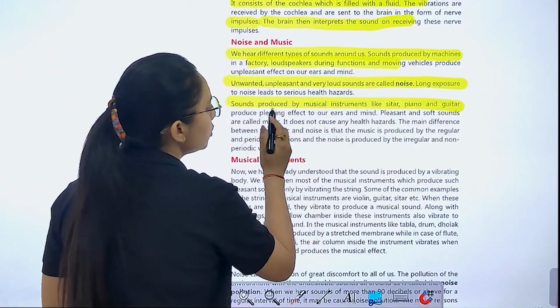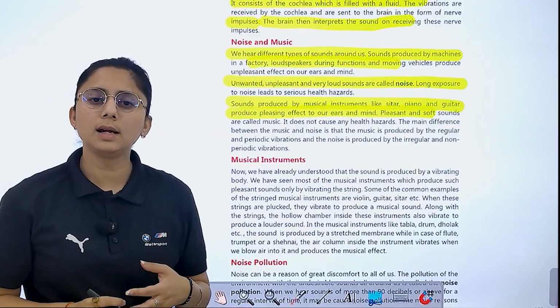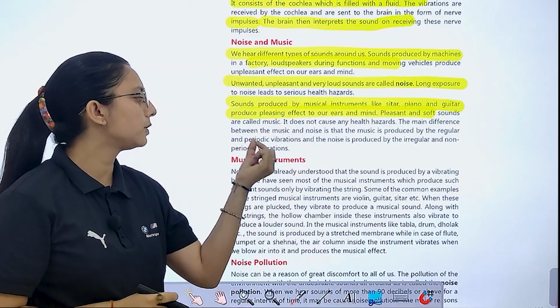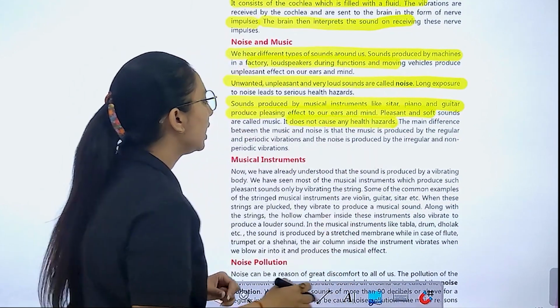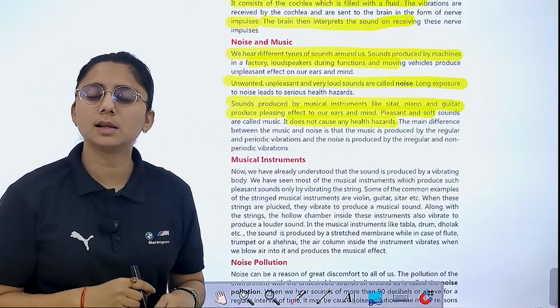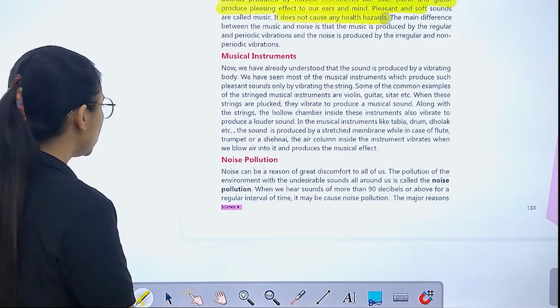Sound produced by musical instruments like sitar, piano and guitar produces a pleasing effect to our ear and mind. So pleasant and soft sound is what we call music. It does not cause any health hazard, you will not have any kind of health hazard from it. Now we have musical instruments.